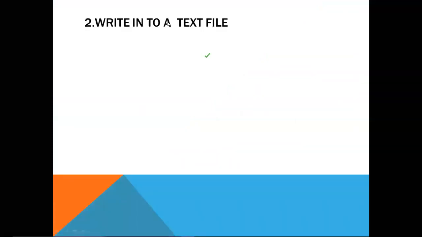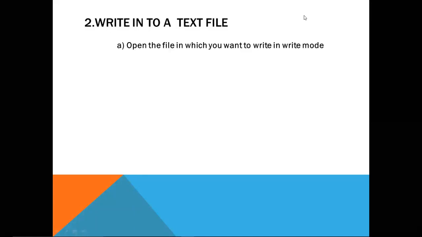So, write into a text file. By default, if we are not providing the mode, then in that case the file will automatically be treated as a text file. So let us see how we open a file and how we write inside the file. Opening we have already seen. While you are writing into a file, you have to first open that file. The open syntax you all know: OF is equal to open, then the name of the file or the path of the file, and then the mode. Here we are writing into the file, so we have written W mode.